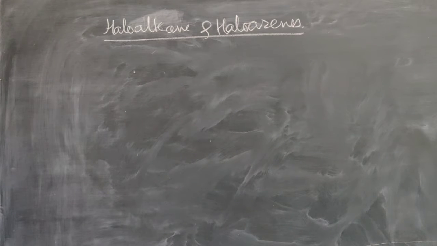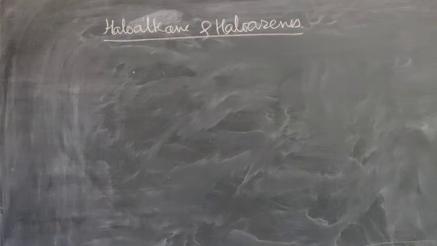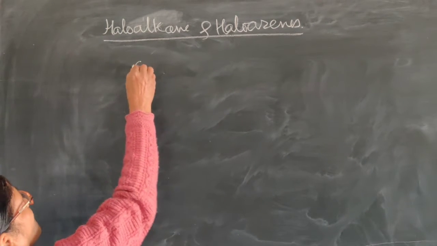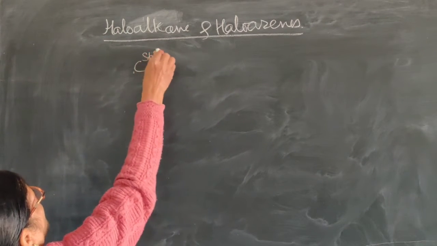Good morning, children. Today we will start chapter number 10 from the second book, that is haloalkanes and haloarenes. You have studied about the alkanes in the 11th class. So alkanes are the hydrocarbons which contain sp3 hybridized carbon atoms.